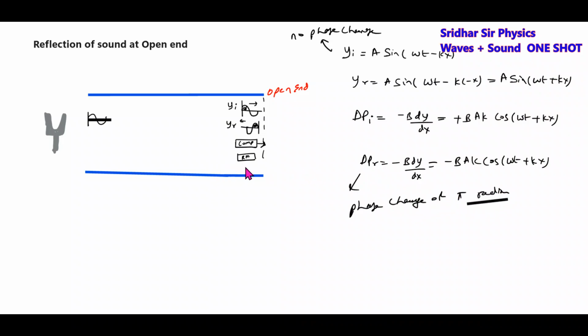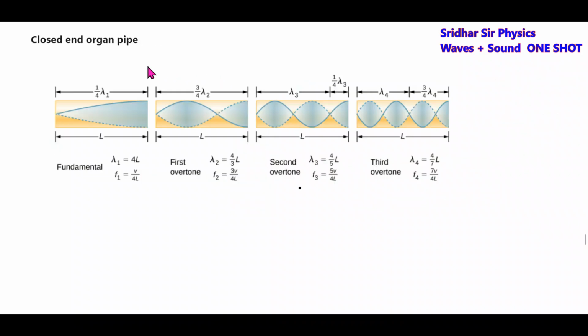There's one property here: the compression will be reflected as rarefaction, rarefaction as compression. The nature of the sound signal will change, whereas the displacement wave will not undergo any phase change. And these are the ideas.